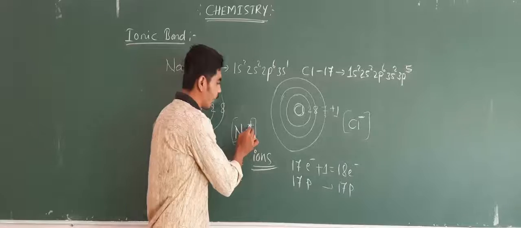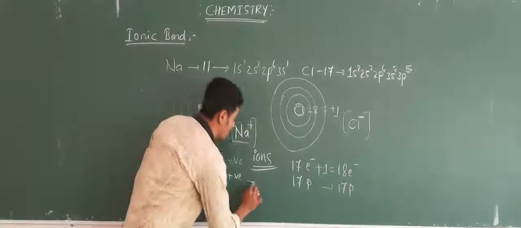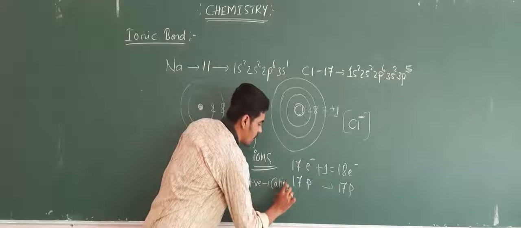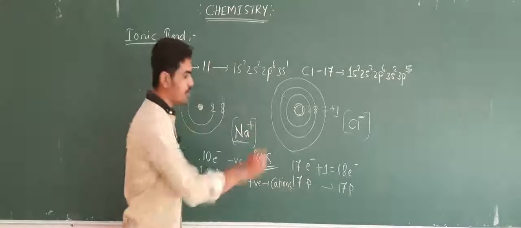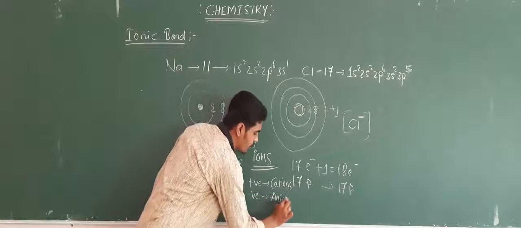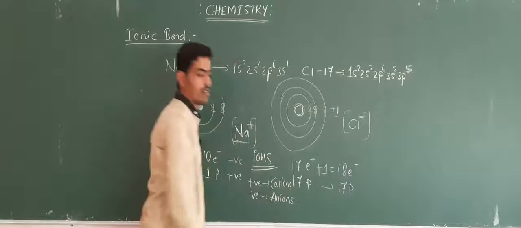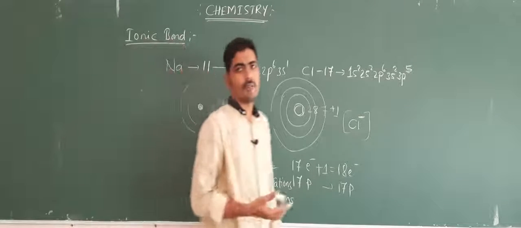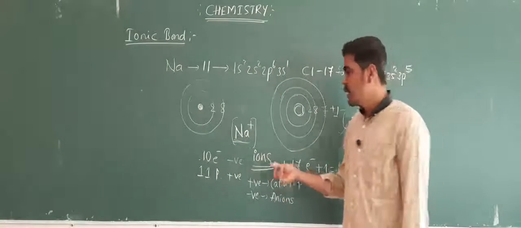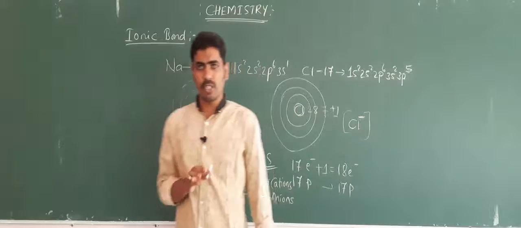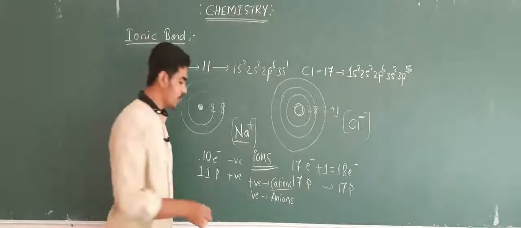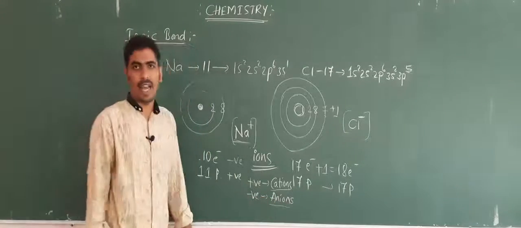And if it is having positive charge, then it is said to be a cation. And if the ion is having negative charge, then it is said to be an anion. So any charged particle or charged species is said to be an ion, and if that ion is positively charged, then it is said to be a cation. If the ion is negatively charged, then it is said to be an anion.